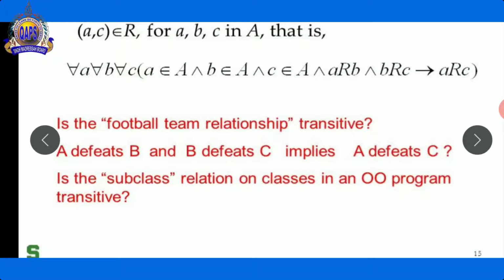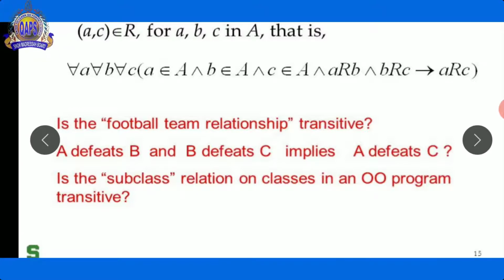In this question he asks us whether the football team relation is transitive, where there are three different teams, A team, B team and C team. So this question arises here. In the example we have defined it briefly.